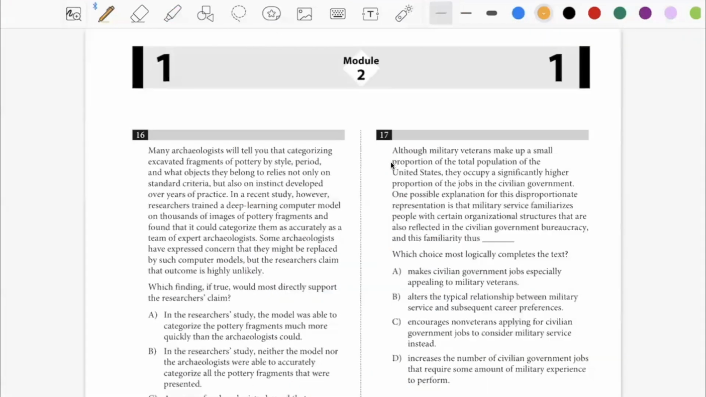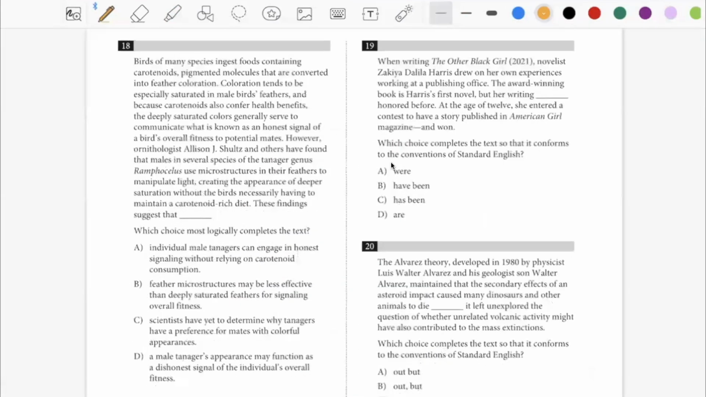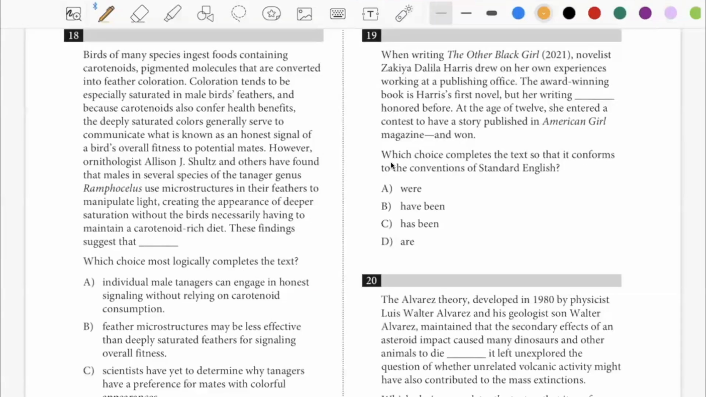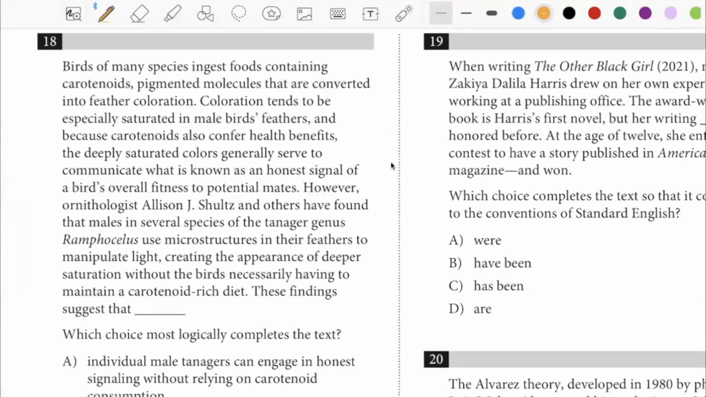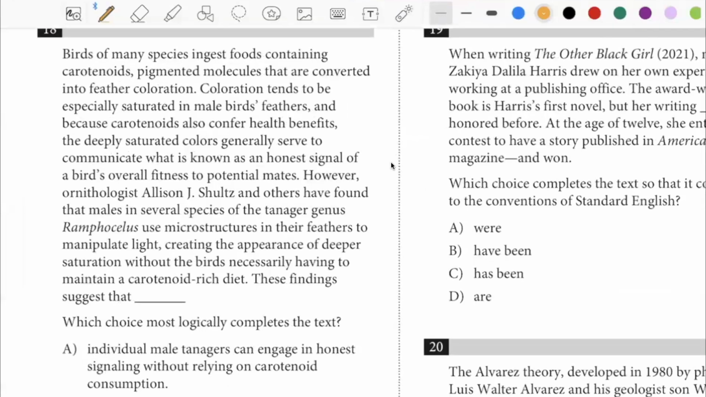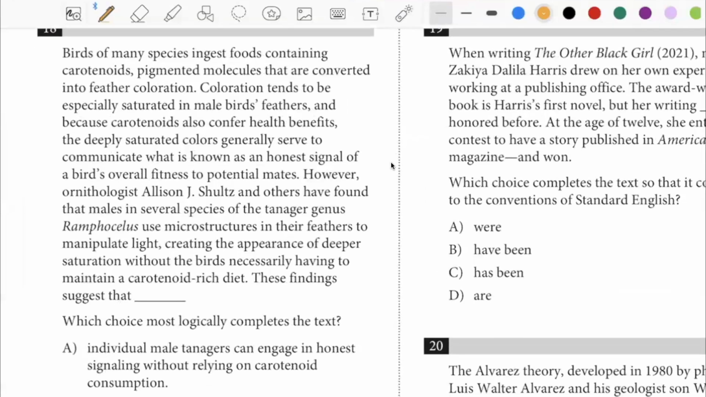All right. Let's take a look at number 18. Birds of many species ingest foods containing carotenoids, pigmented molecules that are converted into feather coloration. Coloration tends to be especially saturated in male birds' feathers, and because carotenoids also confer health benefits, the deeply saturated colors generally serve to communicate what is known as an honest signal of a bird's overall fitness to potential mates.